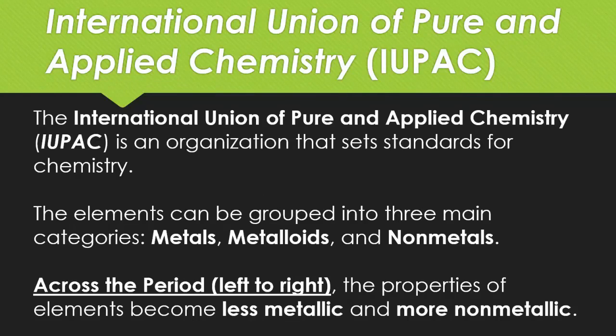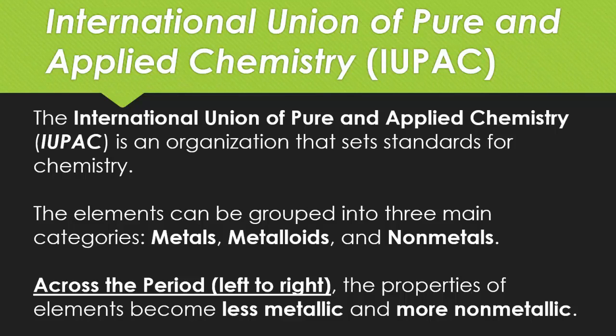Okay, so everything we teach you in chemistry has been approved by the IUPAC, which is the International Union of Pure and Applied Chemistry. It is an organization that sets the standards for our chemistry class and chemistry in the world. The elements can be grouped into 3 main groups in the periodic table.